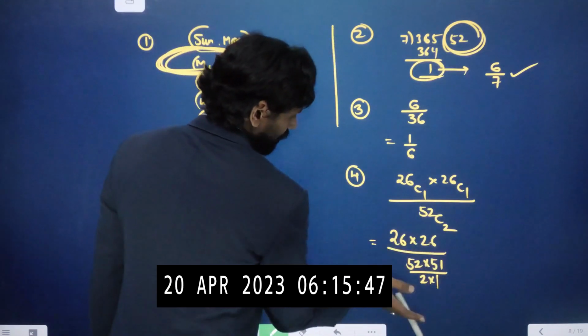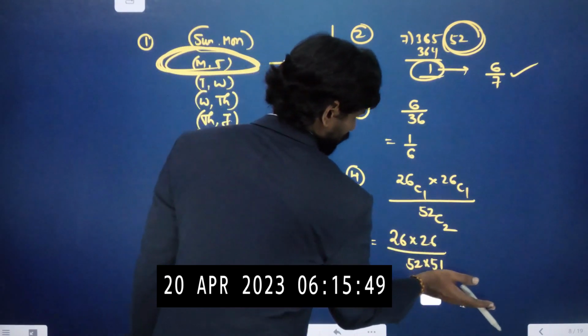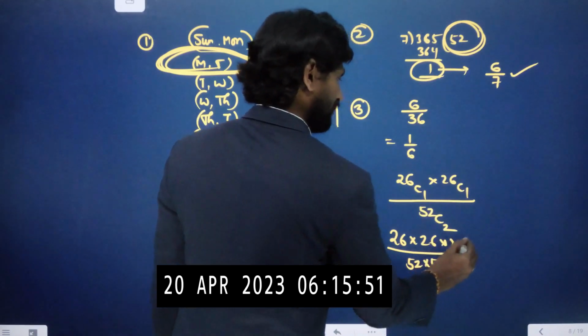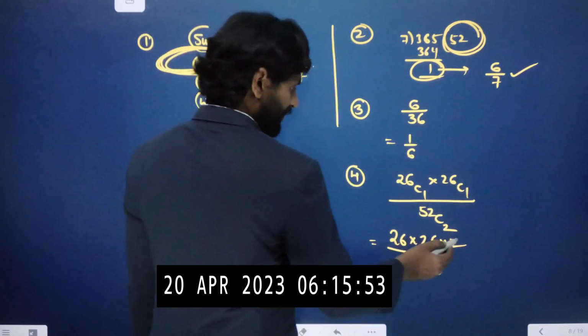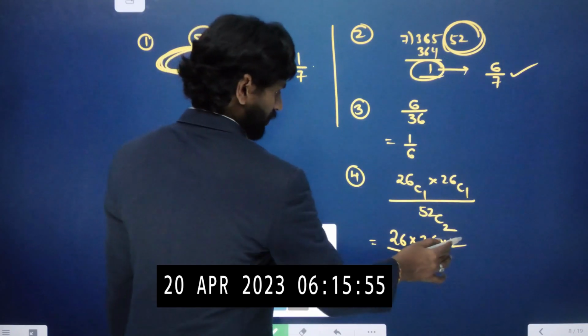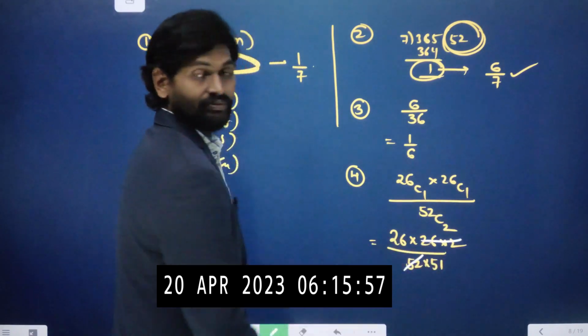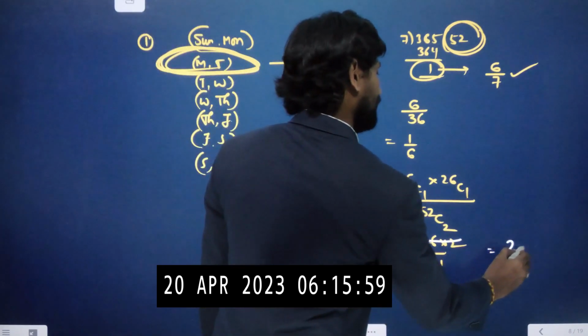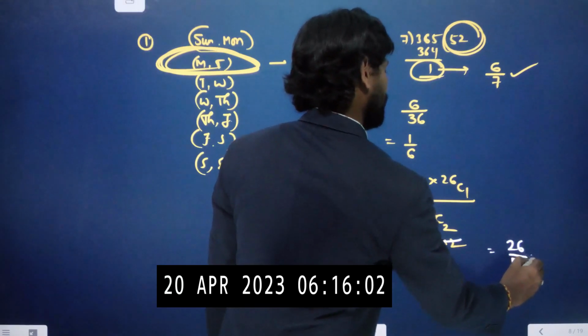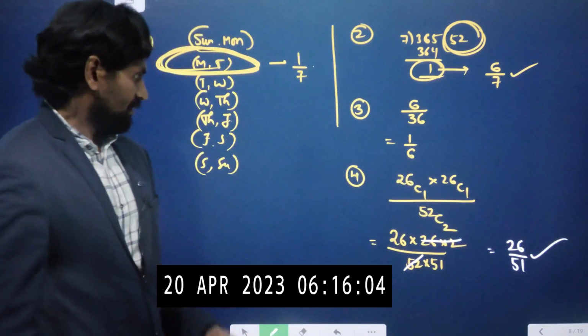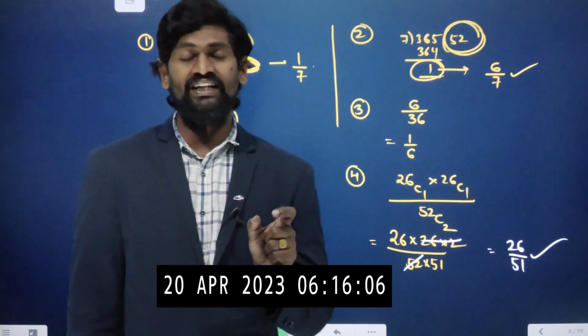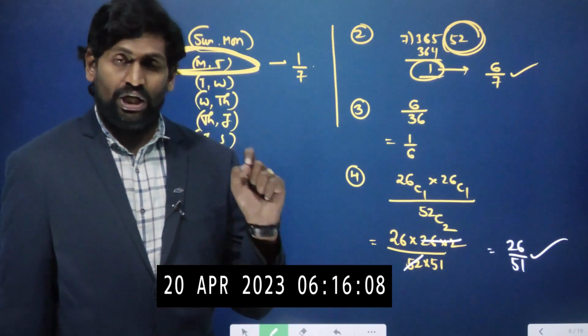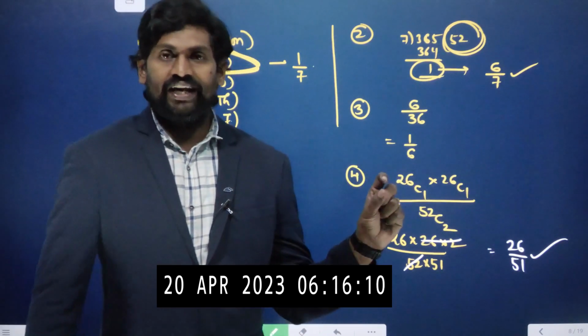When you apply the reciprocal, the 2 times 1 goes to the numerator, which gives 2. 26 times 2 is 52, the denominator 52 cancels, and the remaining is 26 by 51. So this is the probability of getting one black and one red card when taking 2 cards randomly.